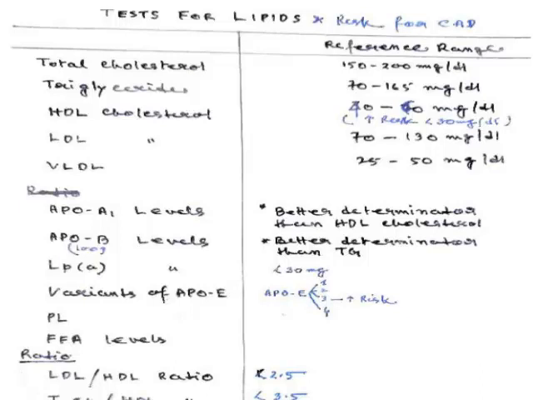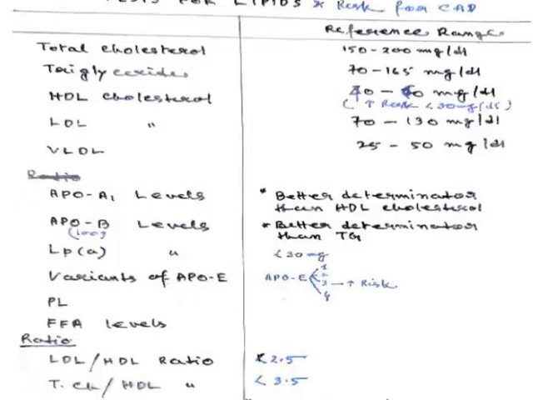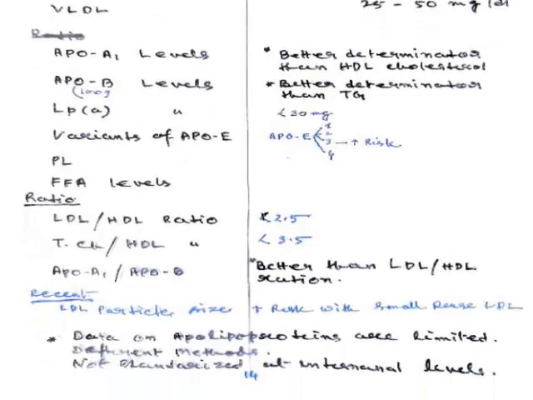Anyway, now there are some ratios which are also very important to be measured, like the LDL HDL ratio. That should not be less than 2.5. Less than 2.5 indicates atherosclerosis. Total cholesterol HDL ratio is also sometimes considered. It should not be less than 3.5. And